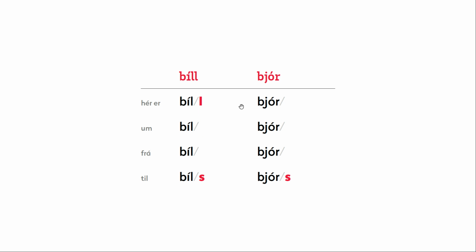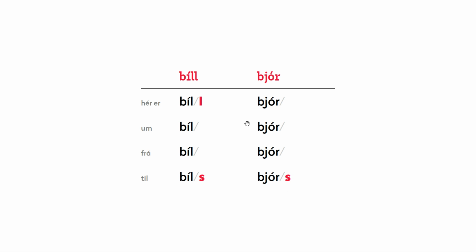And if we look at bjór, we have hér bjór, bjór, there's no ending here to delete in the first place, so these two forms will be identical. In the dative, frá bjór, again we're not adding the dative e here because the stem ends in only one consonant, and in the genitive we add the genitive s, til bjórs.